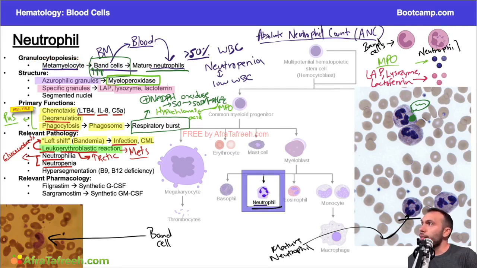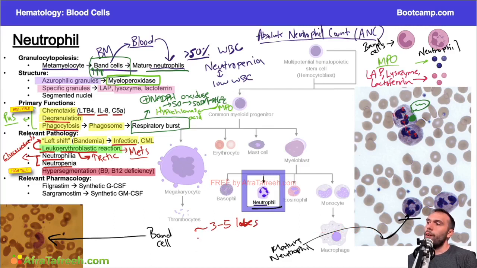The last thing I want to hit on in the pathology section here, and this is particularly high yield, is hypersegmentation. So what are we talking about with that? You notice when we're looking at a lot of these neutrophils here, they have a few different lobes. Usually, neutrophils will have around 3 to 5 distinct lobes. So we can see here we have 1, 2, maybe 4 here, 1, 2, 3. So they're all in that range.